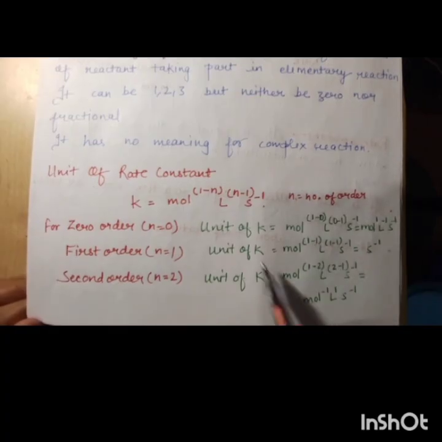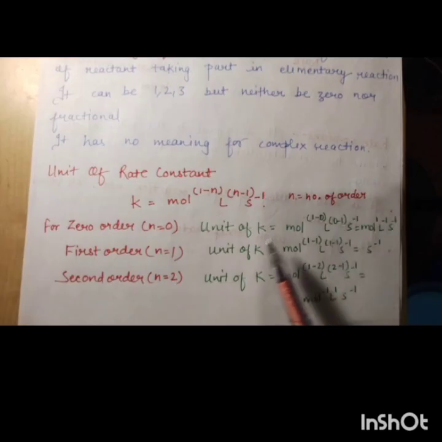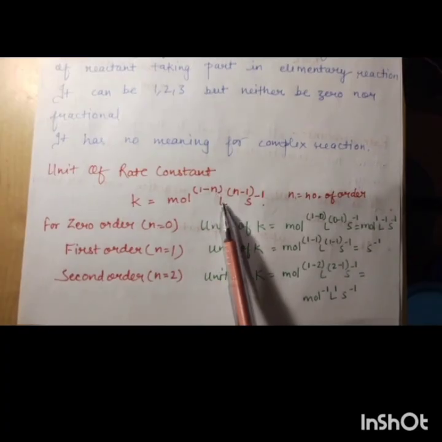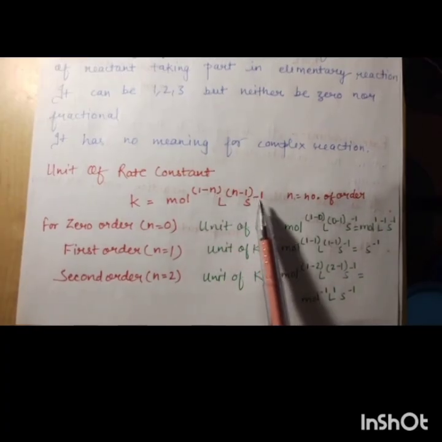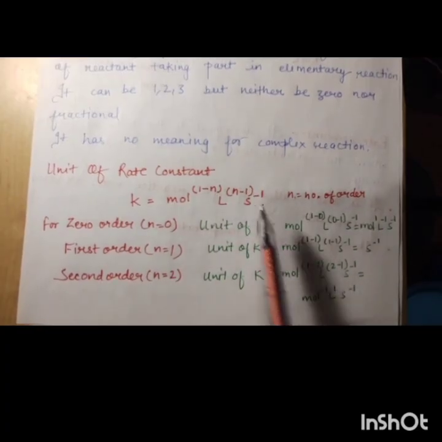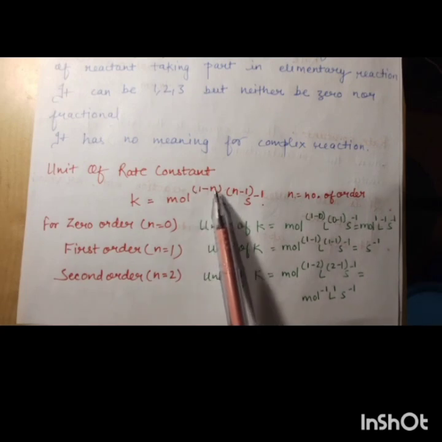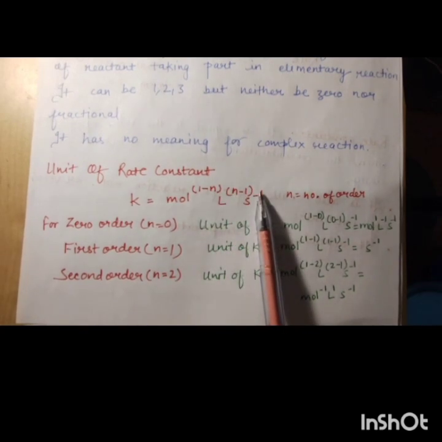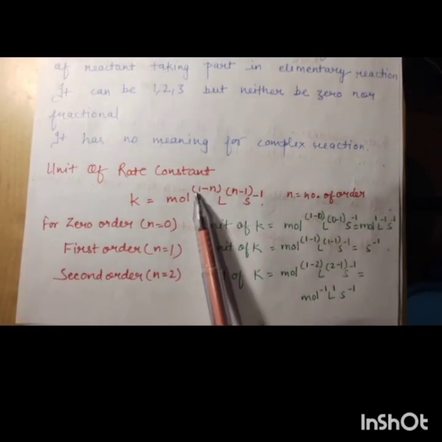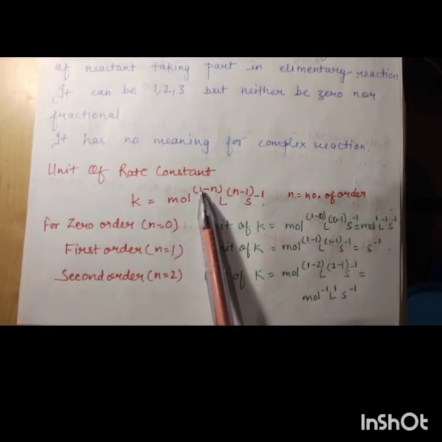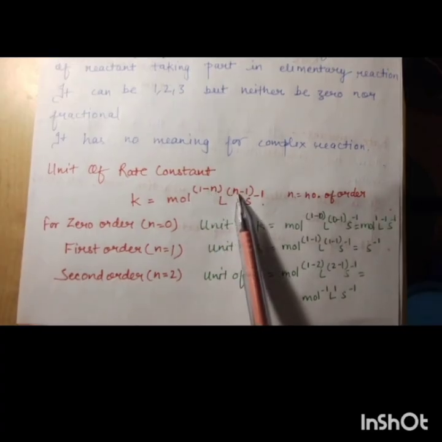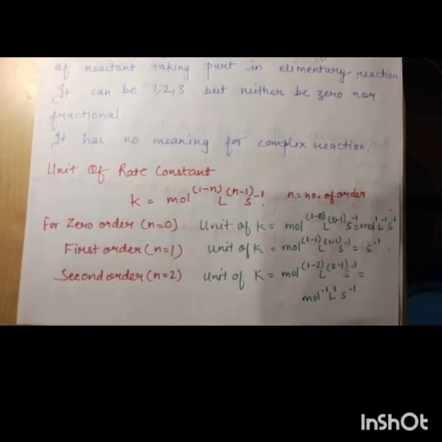So this is the trick to calculate the unit of rate constant, by putting the value in this formula, mole 1 minus n, L n minus 1, s inverse. You can learn it like this: first take 1 minus n, and just opposite, n minus 1.